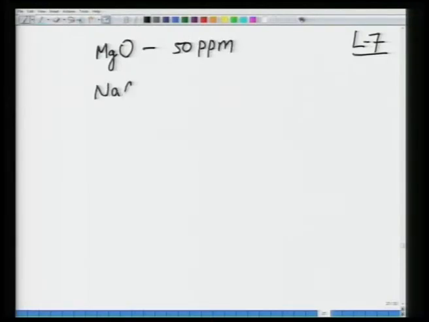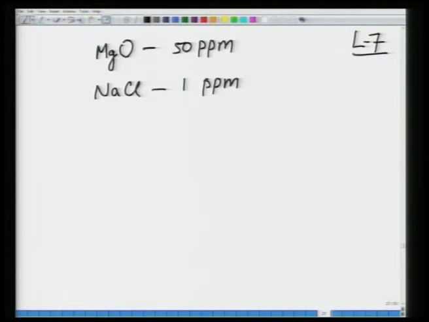So, in this lecture we will just extend that a little bit. For now, what happens is that in case of MgO it is very difficult to make it completely pure. So, in case of MgO the impurity tolerance is about 50 ppm, whereas in case of sodium chloride the impurity tolerance is about 1 ppm.